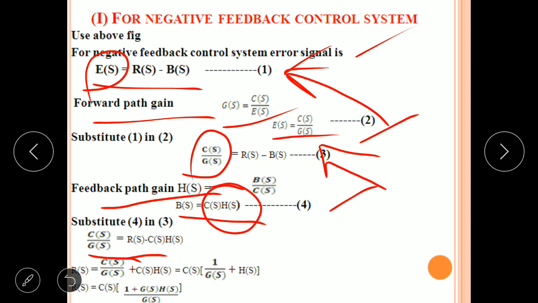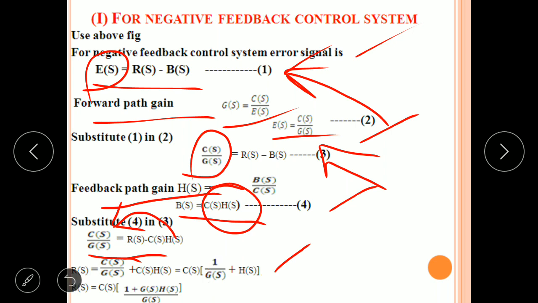Now take this term to LHS side. Now the equation becomes R of S equal to C of S by G of S plus C of S into H of S. Take out the C of S term common. C of S of 1 by G of S plus H of S. Just take LCM of this term. So R of S equal to C of S of 1 plus G of S into H of S by G of S.